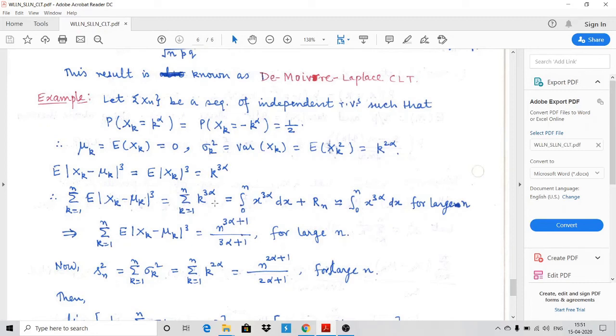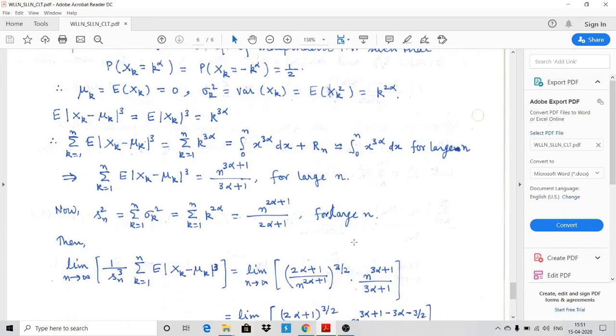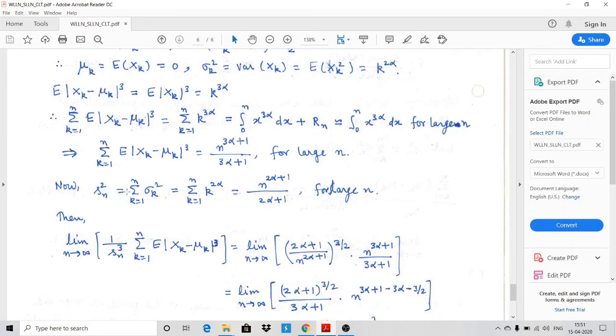As we have seen in the weak law of large numbers and strong law of large numbers lecture, we can find this summation using this approximation, which is the integral from 0 to n of x to the power 3 alpha dx plus Rn. For large n, this Rn becomes 0 and it will be approximated by the integral from 0 to n of x to the power 3 alpha dx, which comes out to be n to the power (3 alpha plus 1) divided by (3 alpha plus 1) for large n. And now Sn square, which is nothing but summation of k to the power alpha, can also be approximated using this concept, and it comes out to be n to the power (2 alpha plus 1) divided by (2 alpha plus 1) for large n.